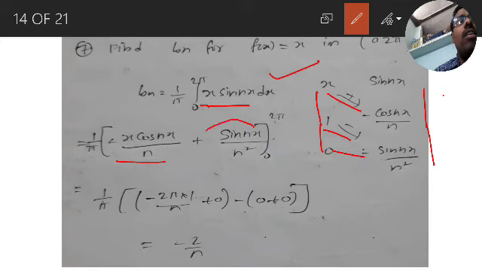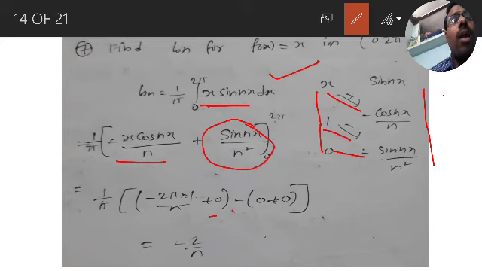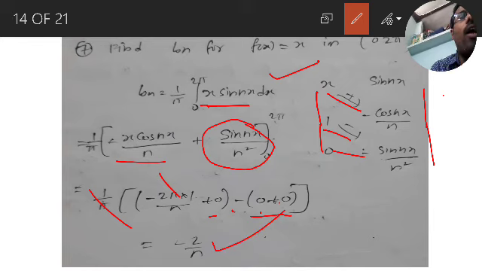You can easily say the sine term becomes 0 because sine of any multiple of pi is 0. So substitute the upper limit: minus 2 pi into cos 2n pi, which is 1, by n. Minus of the lower limit: 0 into something is 0, and sin 0 is 0. So pi and pi cancel. The answer is minus 2 by n.